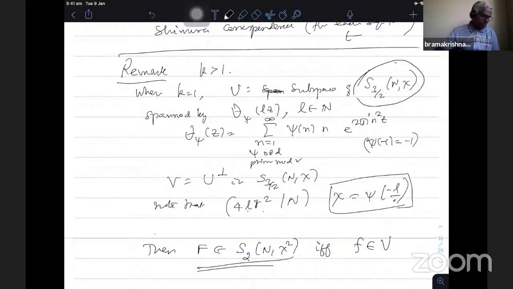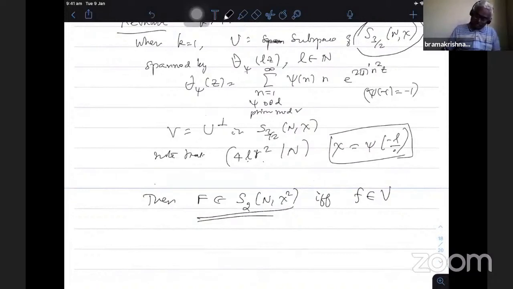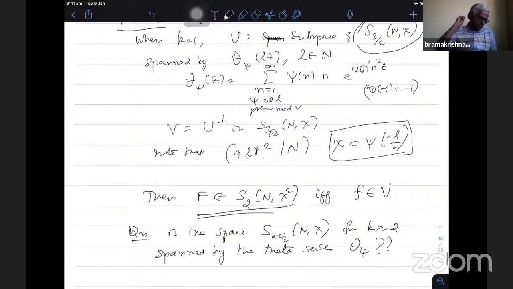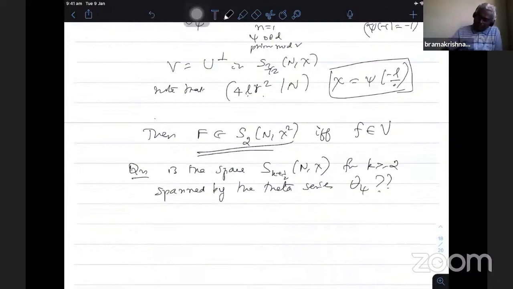That's what he says. More generally, he asked the following question: is the space S k plus half n chi, for k greater than or equal to 2, spanned by the theta series? This is one of the questions asked. But when k equals 0, that is weight half, Serre and Stark showed in fact that for weight half it is true.